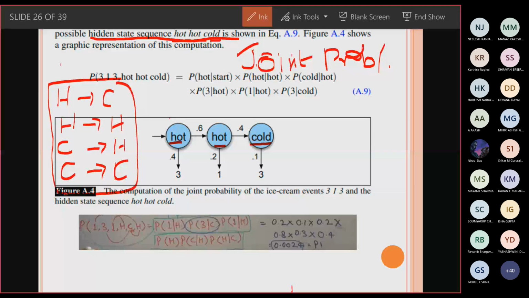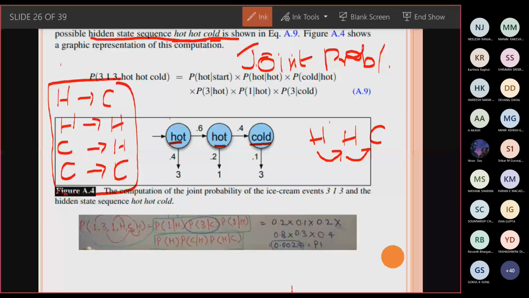So what was the question they have asked? You have to compute the joint probability of this ice cream observation, and you have to find out the probability of one possible hidden state sequence. What is this hidden state sequence? The first day is hot, the next day is also hot, and the next day is cold. If there are consecutive days like this, what could be the probability that the child will consume the ice cream? That is the question they are asking.